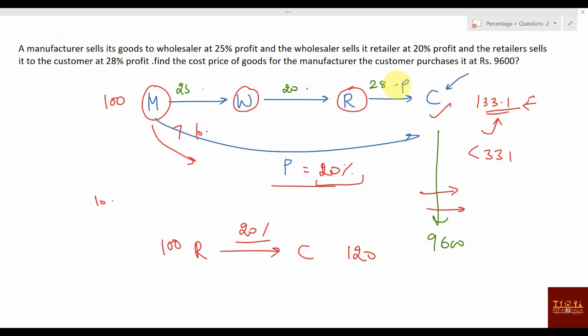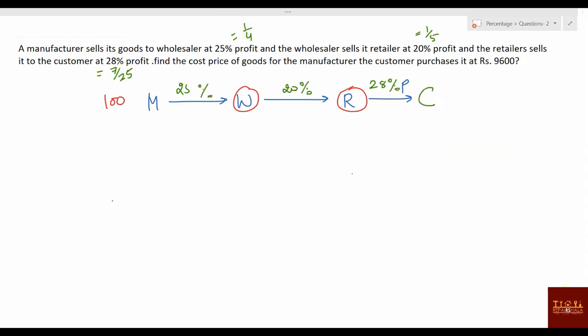That is one way. Another way of doing it is, you can say 25% means that value is 1 by 4. The question says that the manufacturer sells his goods to the wholesaler at 25% profit, then 20% profit, and then 28% profit. So everyone is earning profit. Who will be paying from the pocket? Customer. And how much is the customer actually paying? You can say customer is paying 9,600. One way, you can take 100, reach one value, and then compare it with 9,600 and get the value.